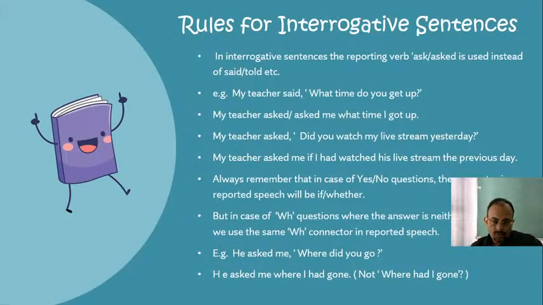So I have taught you today rules for assertive sentence and rules for interrogative sentence as well. Please remember these two rules.